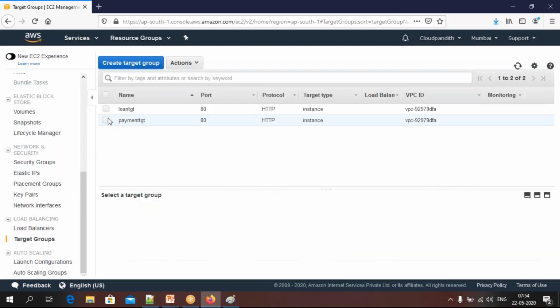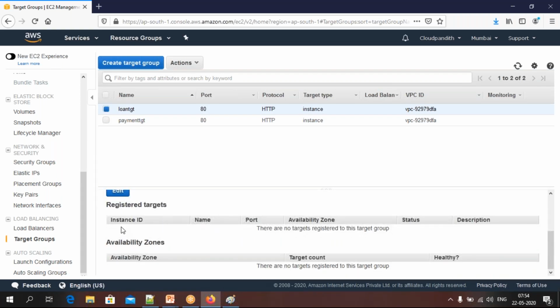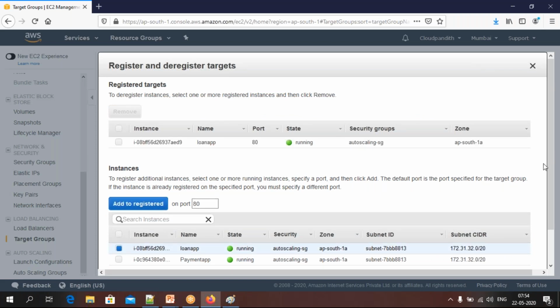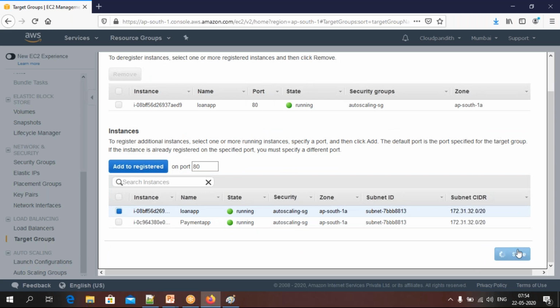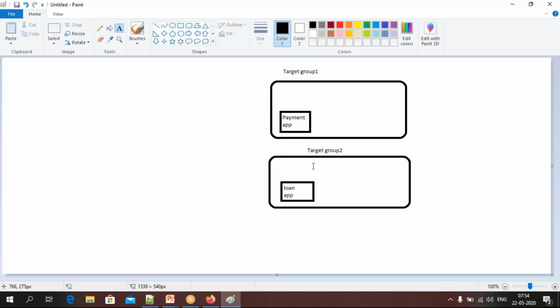Okay, so this is not the payment target group, it should be the loan target group. Here if you see, there are no instance IDs. Okay, click edit. Now you need to register the loan app, add, register, come down and you can save it. Now what happens, friends? Now you have created the target group to attach this loan application server to target group 2.